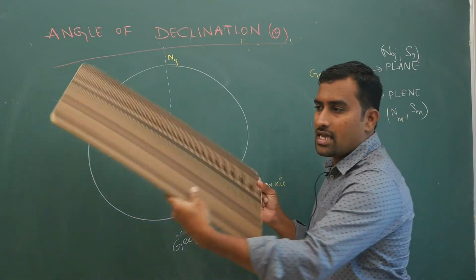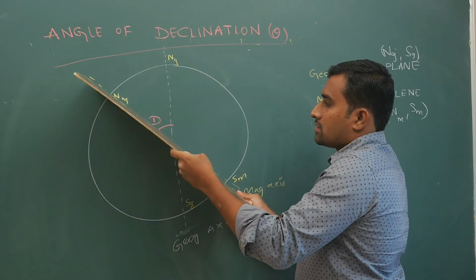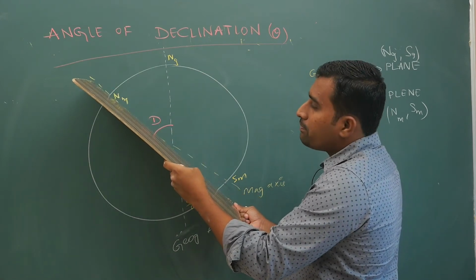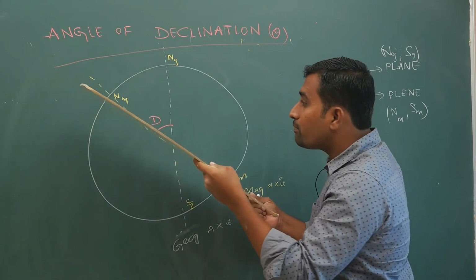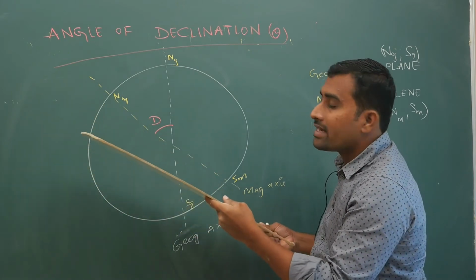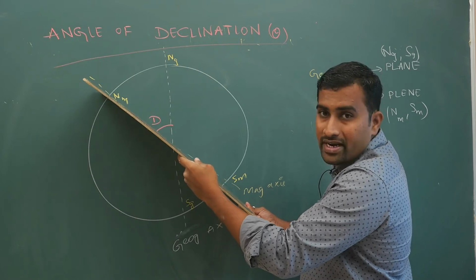it is a plane. This plank is a plane. So like this, it is a plane. Magnetic meridian is a plane passing through the poles. Many people will think magnetic meridian means it is passing through the poles, but that it will orient only in this direction.